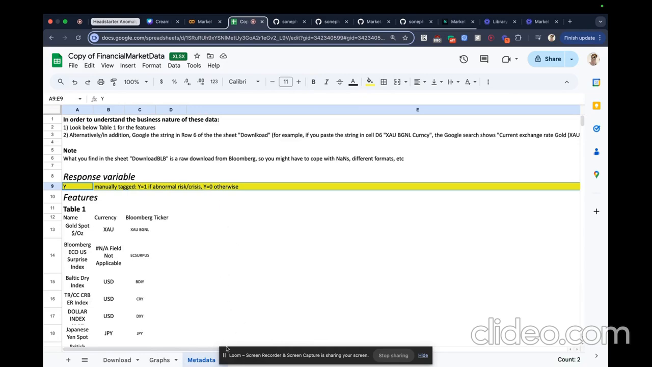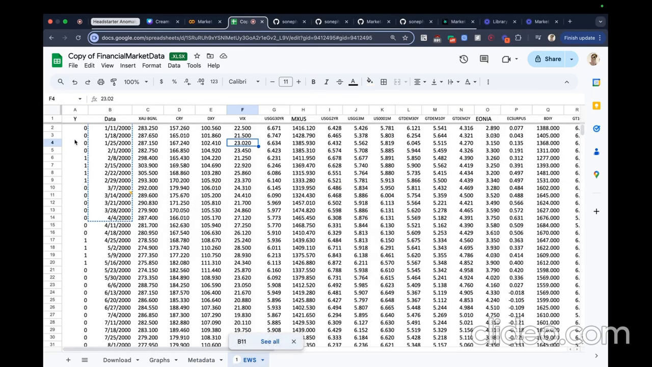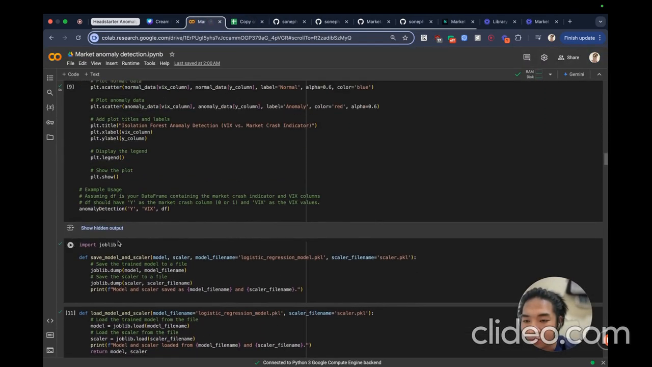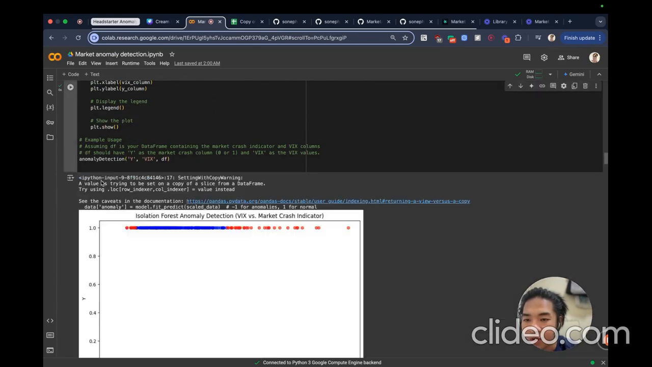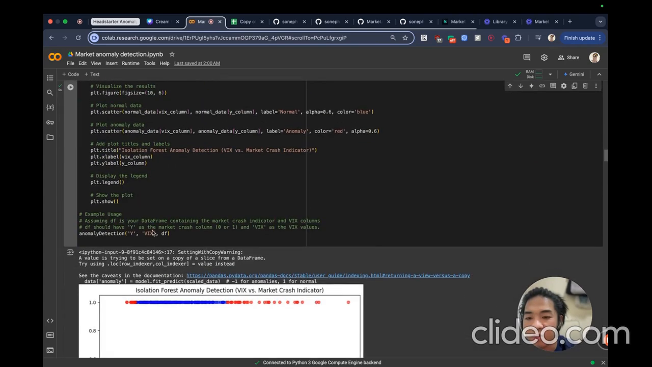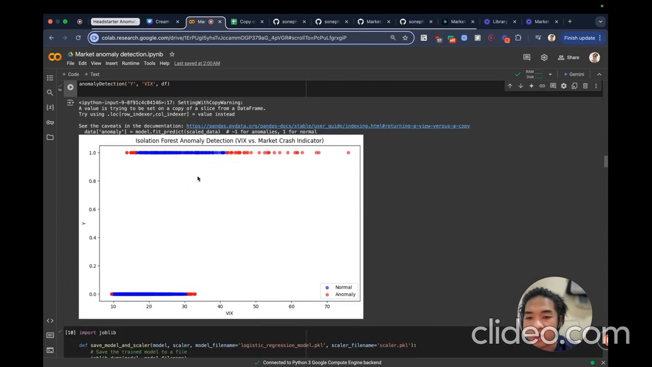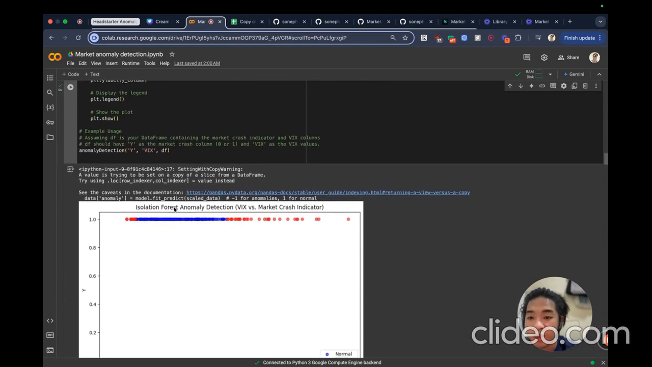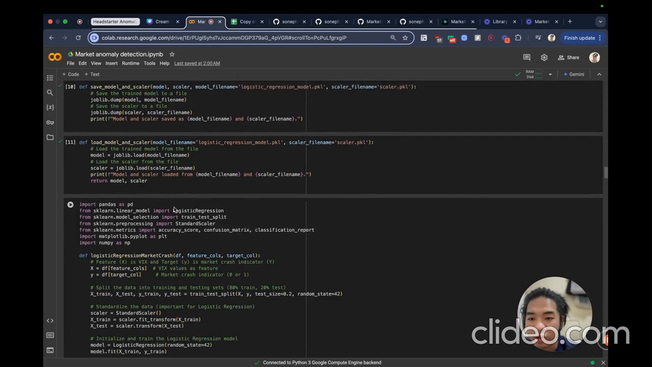So I moved to the next one, and I saw this Y column, which represents whether it is a market crash or not. Y indicates 0 and 1, in which 0 means no crash and 1 means crash. I used this data for supervised learning using logistic regression. This is just test data. I just used a VIX model to test it out, and it was okay. So I added more features to it.